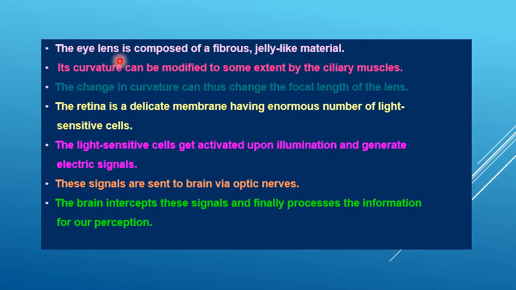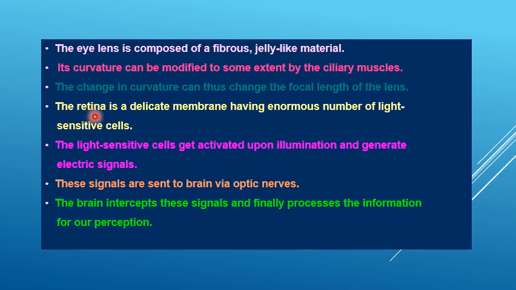The eye lens is composed of a fibrous, jelly-like material. Its curvature can be modified to some extent by the ciliary muscles. The change in curvature can thus change the focal length of the lens.